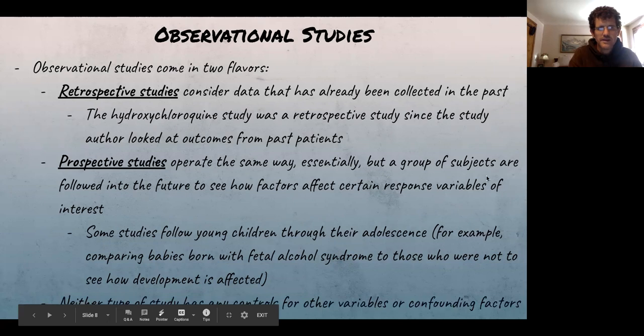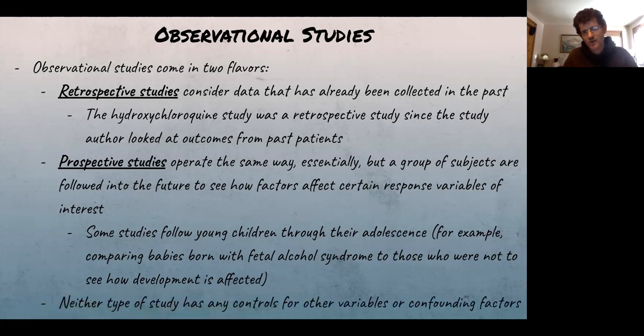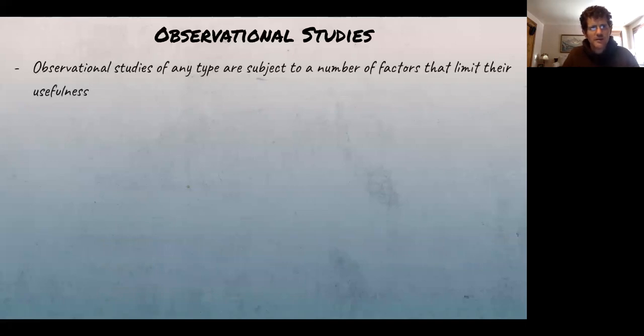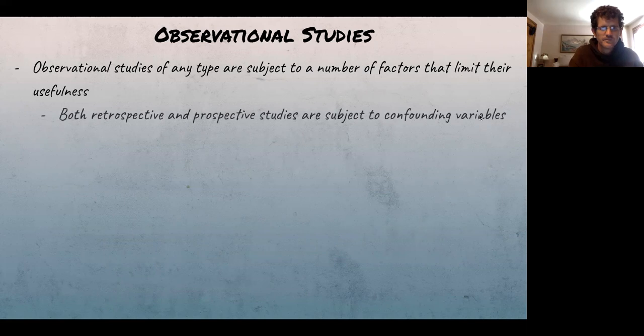Neither type of study has any controls for other variables or confounding factors. We'll get into that stuff again, that'll be more tomorrow. Observational studies of any type are subject to a number of factors that limit their usefulness. They're both subject to confounding variables.